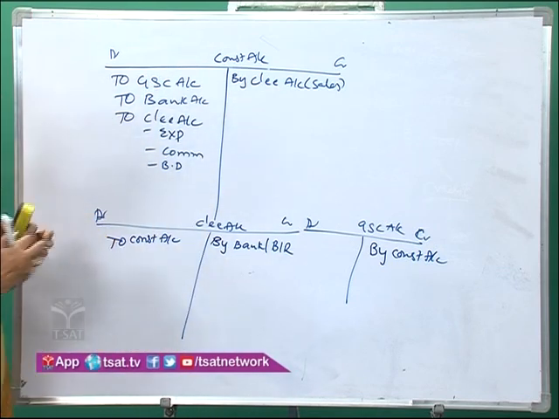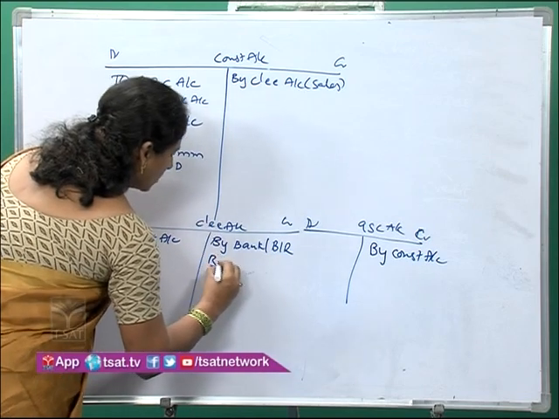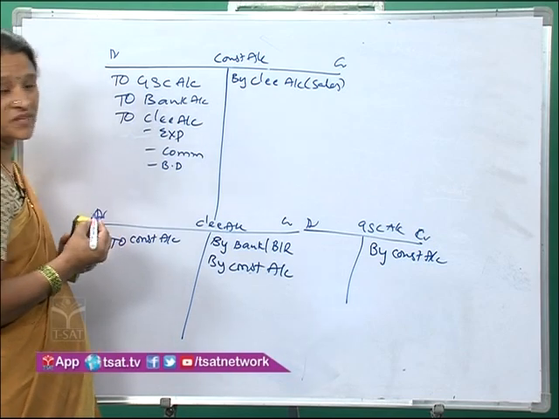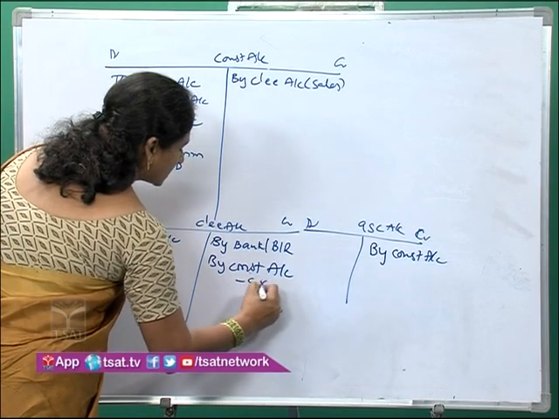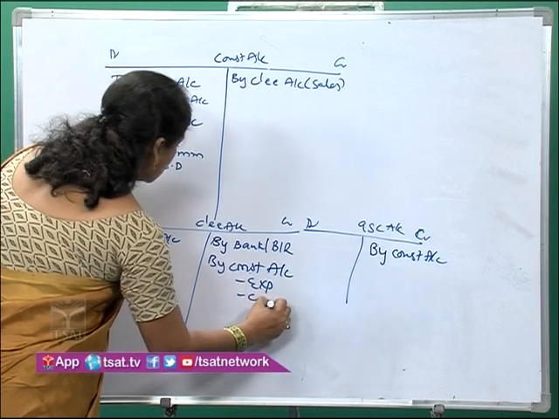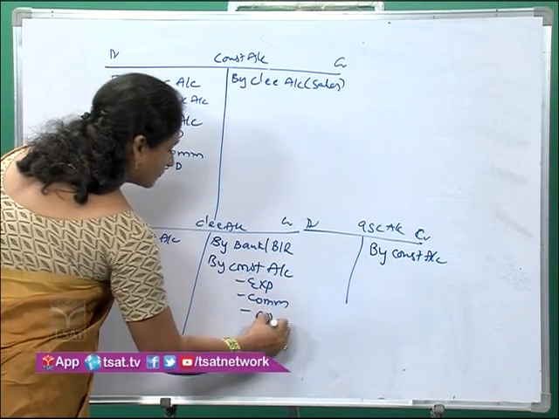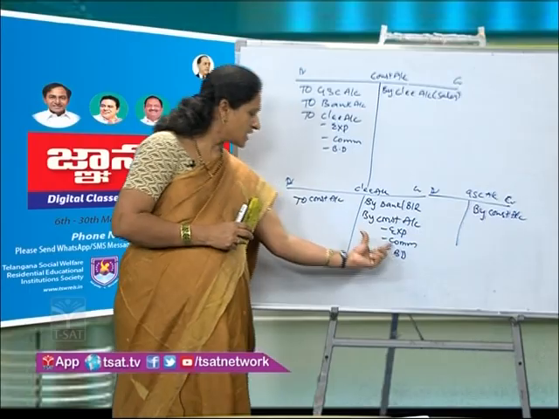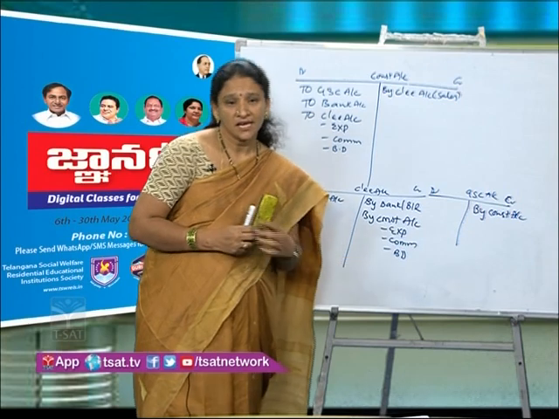On the credit side of consignee account. We will write it as by consignment account. Here we can write this transaction for the expenses, for the commission, or for the bad debts. For all these things, we will credit the consignee account.